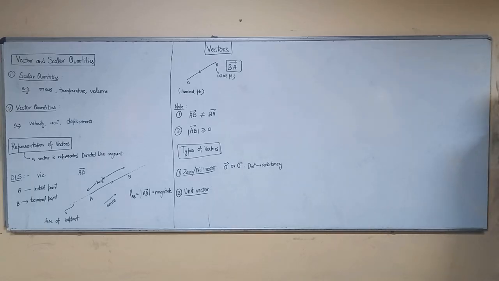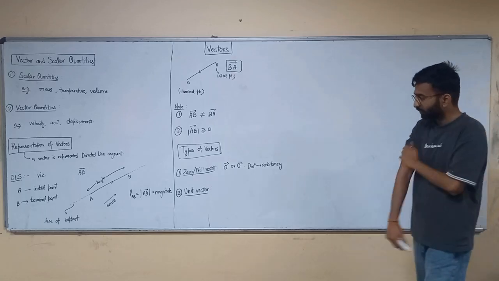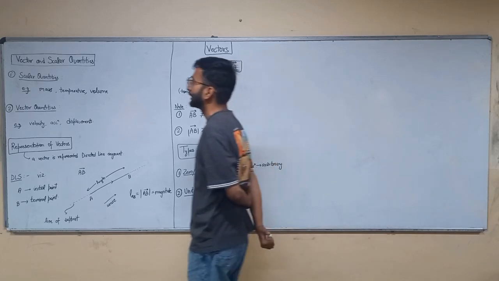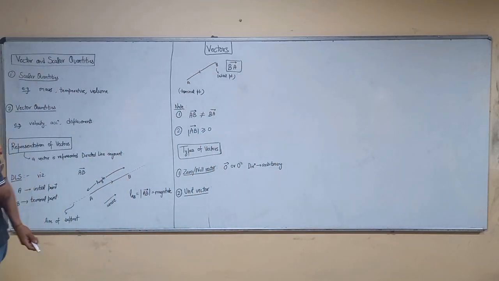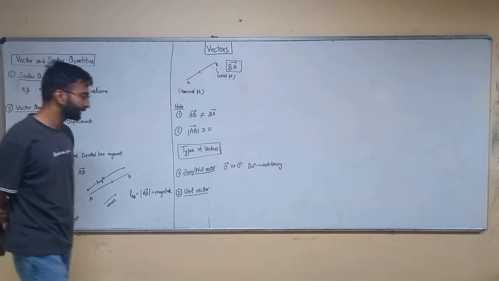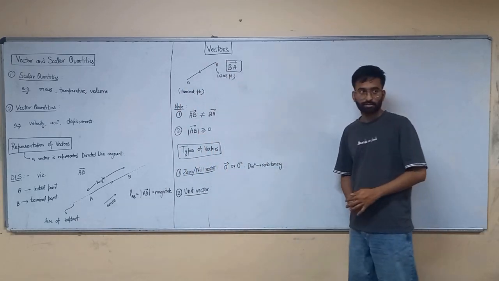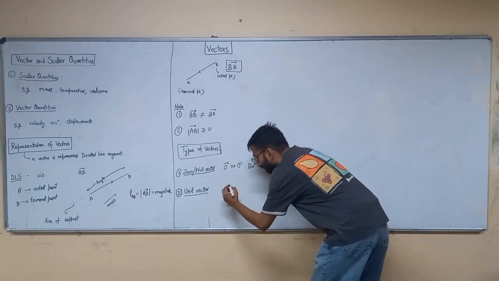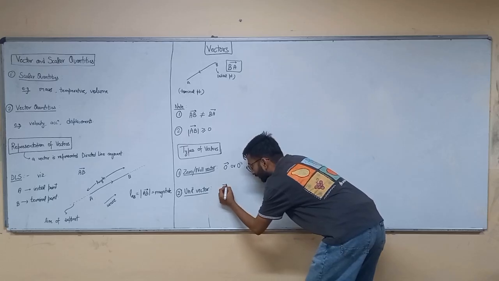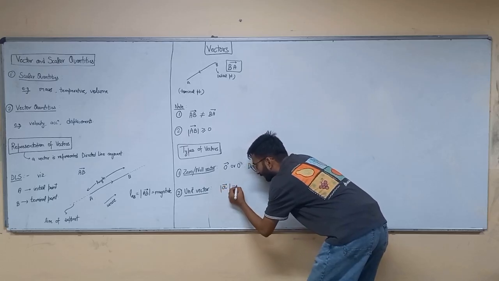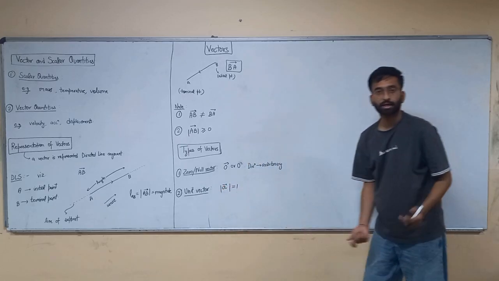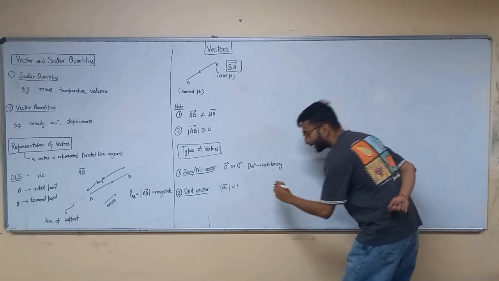आगे लिखिए. A unit vector in direction of vector A. Vector A के डायरेक्शन में unit vector है. उसको क्या बोलेंगे?